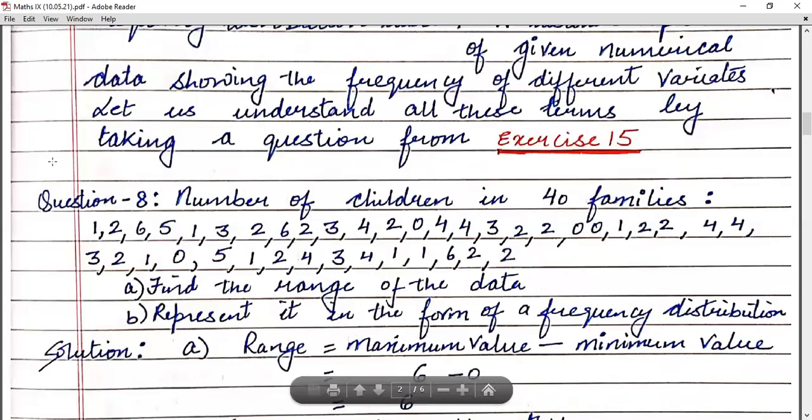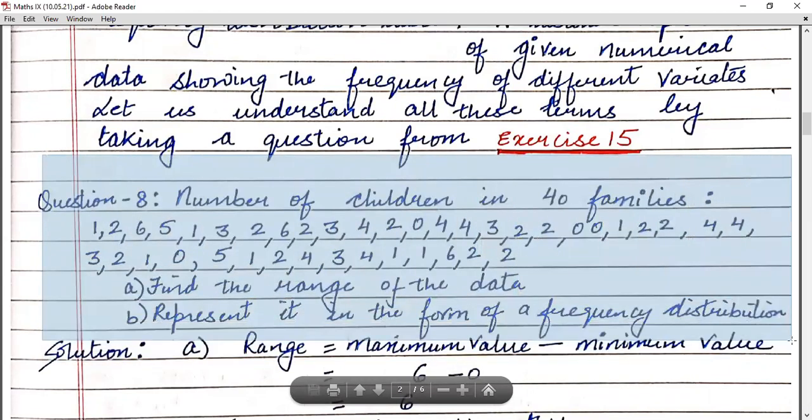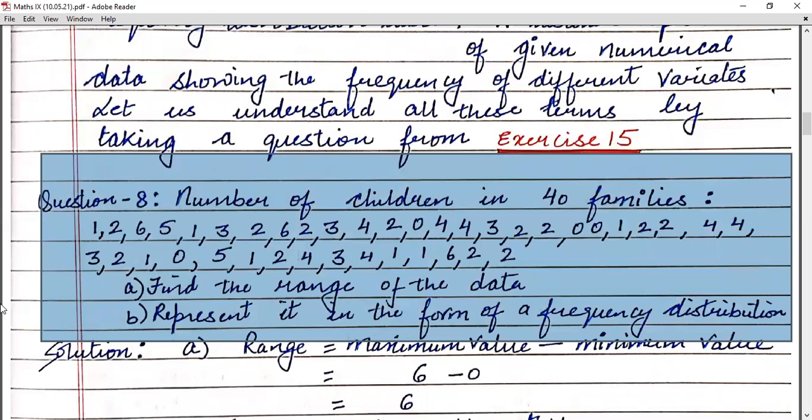Now, children, let us discuss the questions from your book, exercise 15. In the first one, that is question number 8, the number of children in 40 families is given, like 1, 2, 6, 5, 1, 3, and so on. You have to find the range of the data, and then represent it in the form of a frequency distribution.